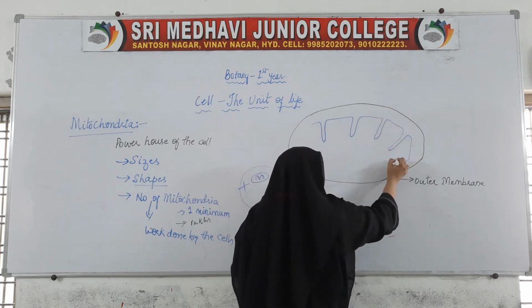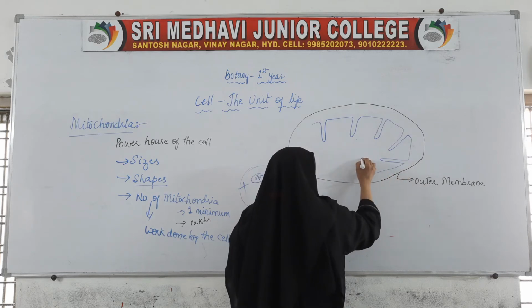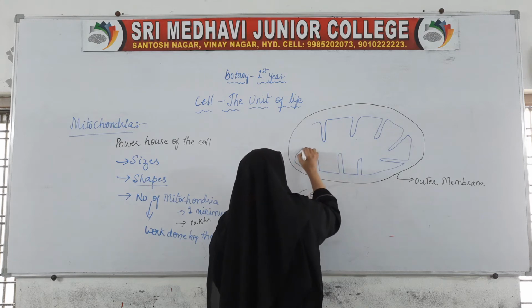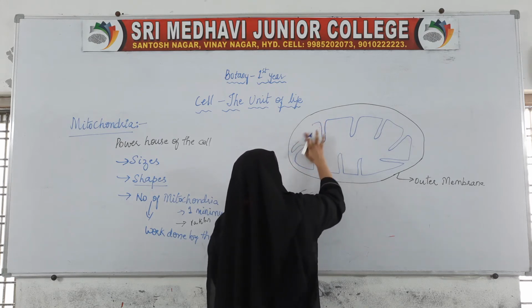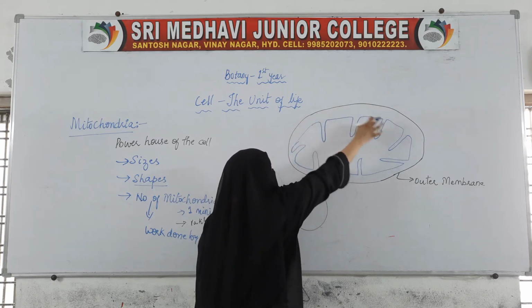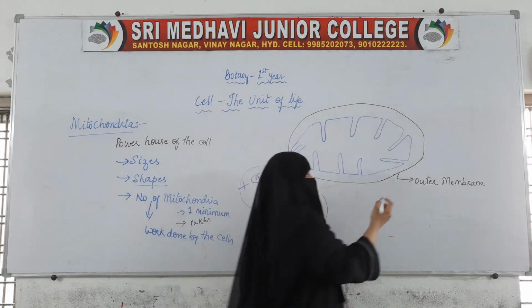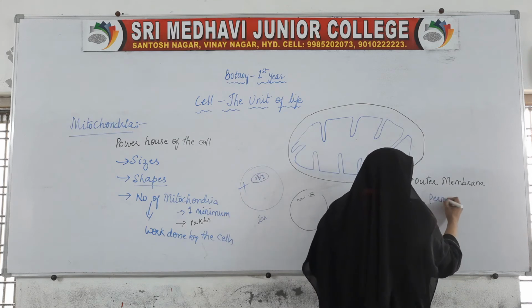But the inner membrane is not just smooth, it has many folds. You see this one, this is the outer membrane. This outer membrane is permeable.